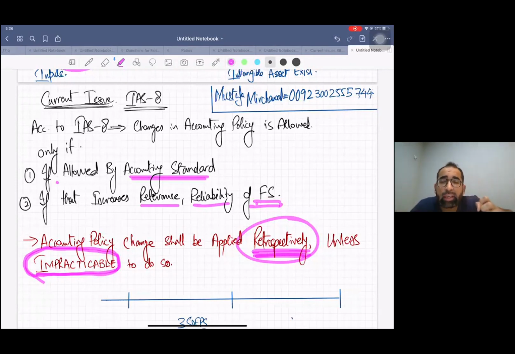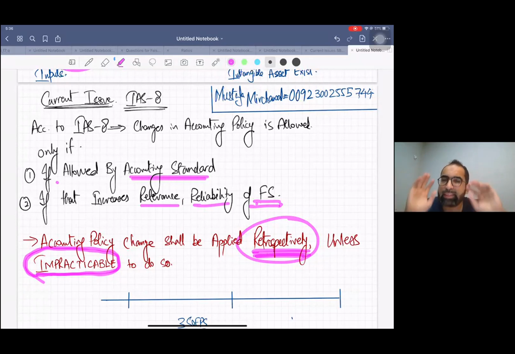Then go 3 years back and do a past 3 years restatement. This is called impracticability. Then go to the point in the past where it is practicable, or in easy words, possible to do so.